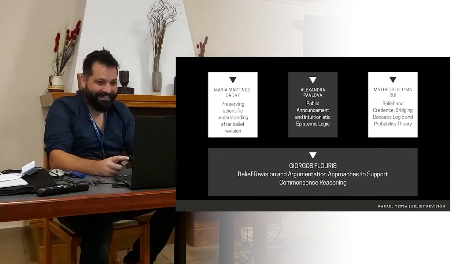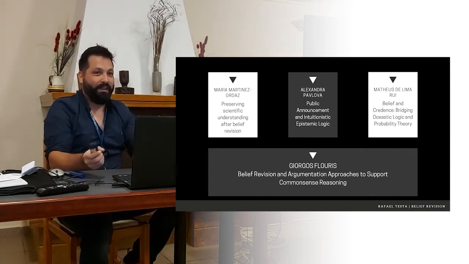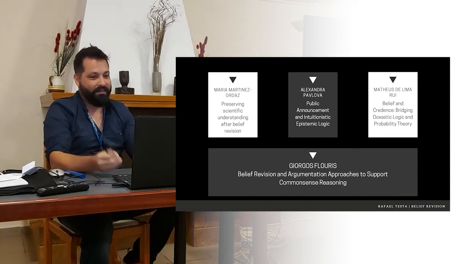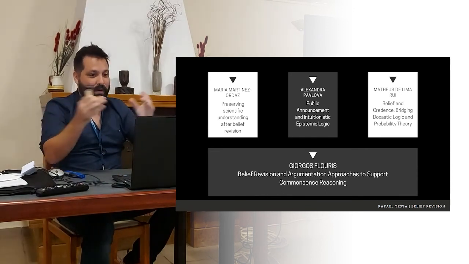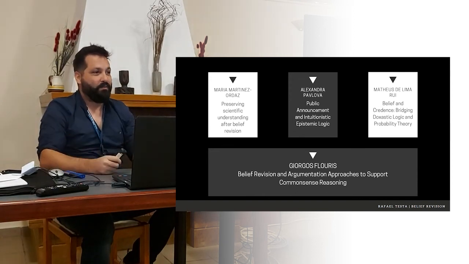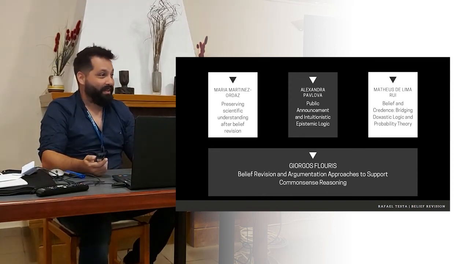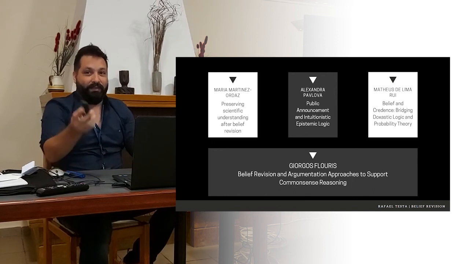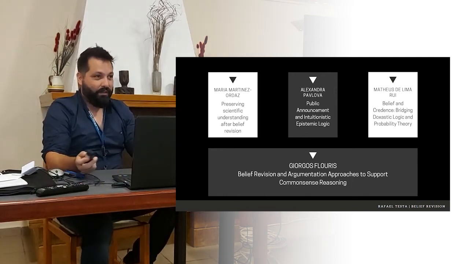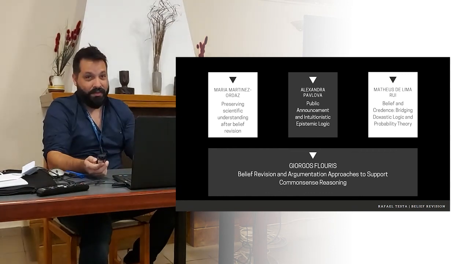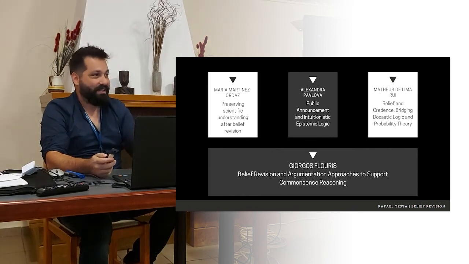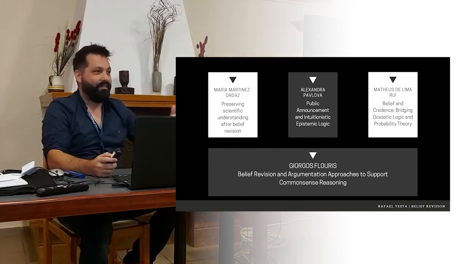Mateus will give a bridging concept, bridging belief and credence and seeing what the relation among them is, and what we must consider as rationality in this case. And finally, Yorgos, our keynote speaker, will talk about belief revision and an argumentation approach to support common sense reasoning, since common sense reasoning, of course, will not obey all those criteria.